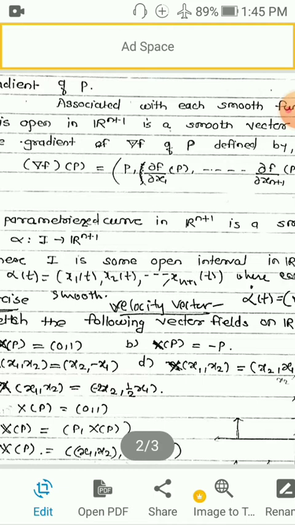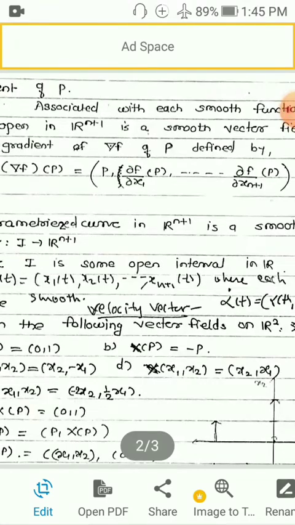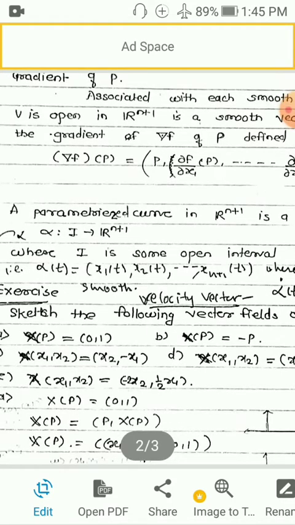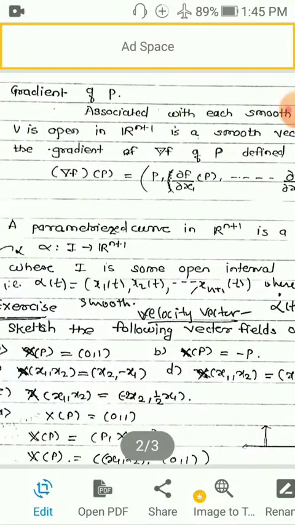Del f at p is equal to, and it is defined at p. See, the first coordinate is p, that means the point is p, comma, gradient means partial derivatives: ∂f/∂x1 at p, ∂f/∂x2 at p, dot dot dot, ∂f/∂x(n+1) at p. So you have to put all the partial derivatives one after another to get an (n+1)-tuple. This consists of all the partial derivatives of first order taken at the point p. P is the point. So del f, this is known as the gradient at p.